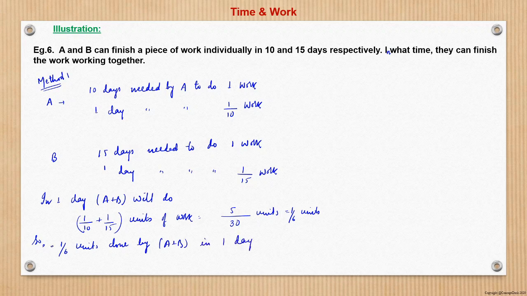So using unitary method, 1 unit or the full work is done by A plus B in 6 days. This is the most generic, very simple, easiest approach to solve problems of this nature, and this is a very conventional approach. However, we should know this, but it may not be very time efficient, so we will use the LCM method.